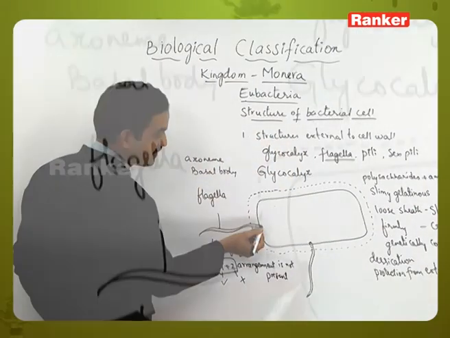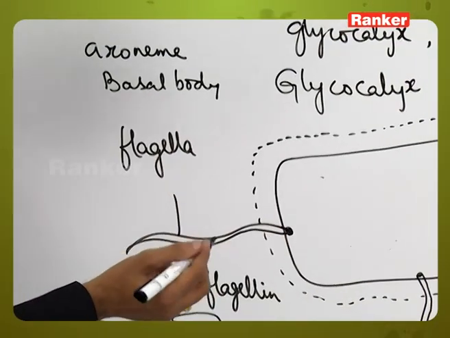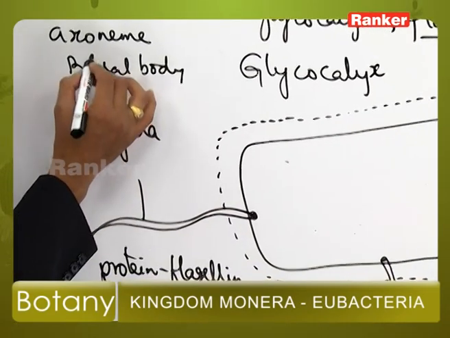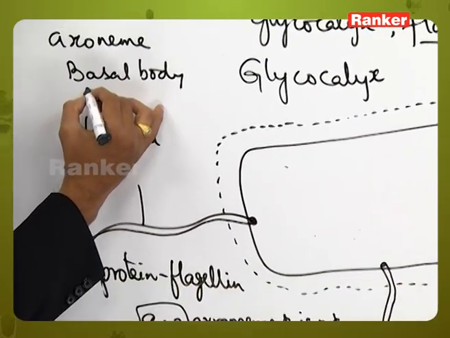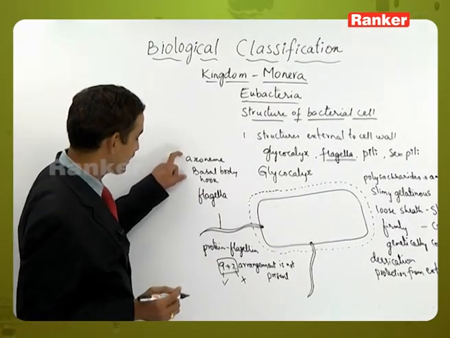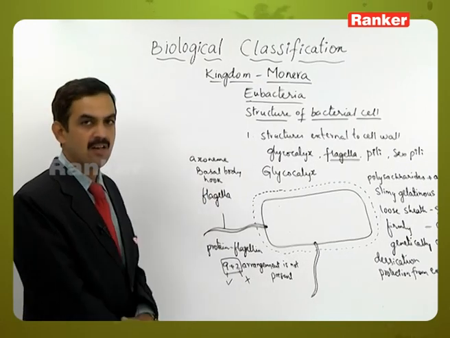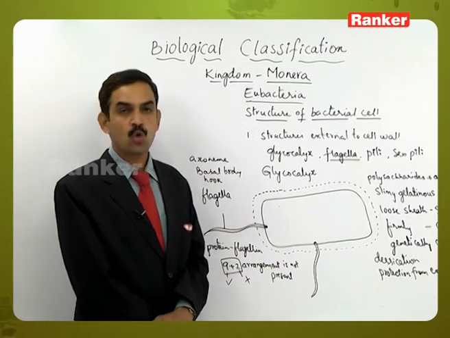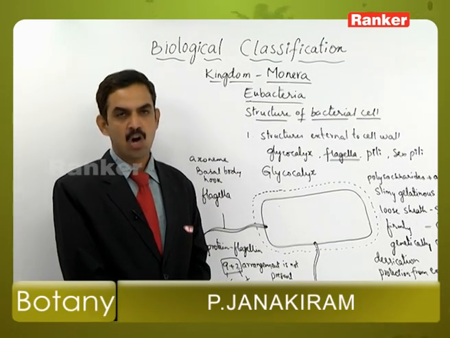Here the basal body is present below the cell wall or the plasma membrane. From there the axoneme will arise, and connecting the basal body to the axoneme, a hook-like structure will be present. So these are the 3 structures or parts which can be seen in the flagella, and this flagella will help in locomotion; it is a mobile organ, or motility.